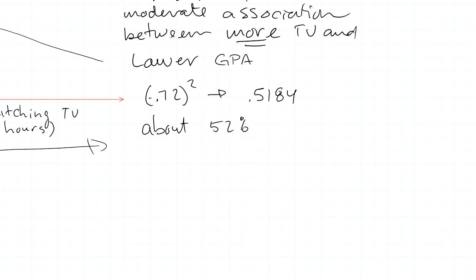About 52% of this association can be attributed to the association, right? About 52% of what we're observing here can be attributed to the association between TV watching and GPA. But if 52% can be attributed to that association, that means clearly 48% is attributed to something else. So it's not just that one variable, but that one variable seems to have a significant chunk of, I don't want to say responsibility, but it's definitely at play with this association.